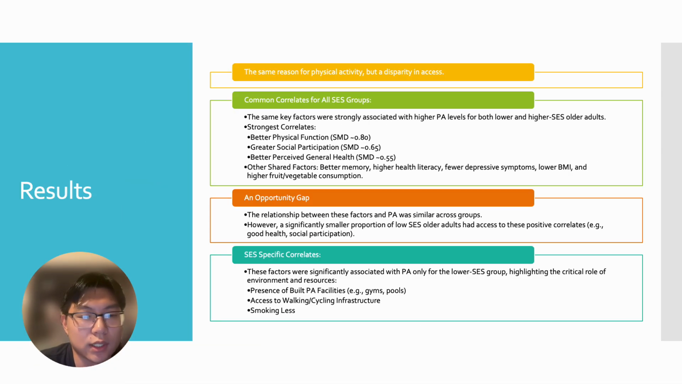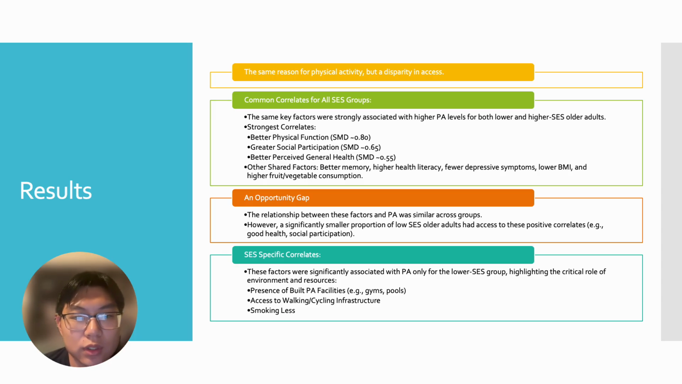Here are the results. The results basically boil down to the fact that between the two different socioeconomic statuses, they have pretty much the same reasons for doing physical activity and the same amount of benefits from it, but the difference is a disparity in their ability to access physical activity facilities.